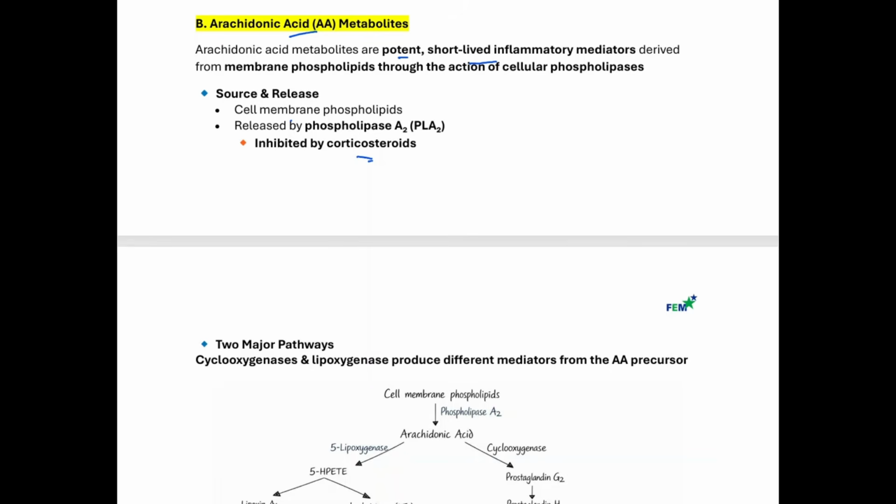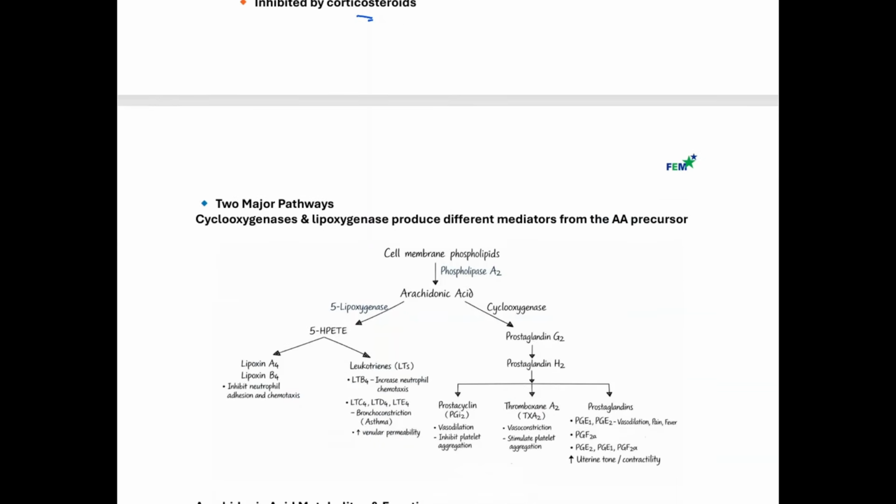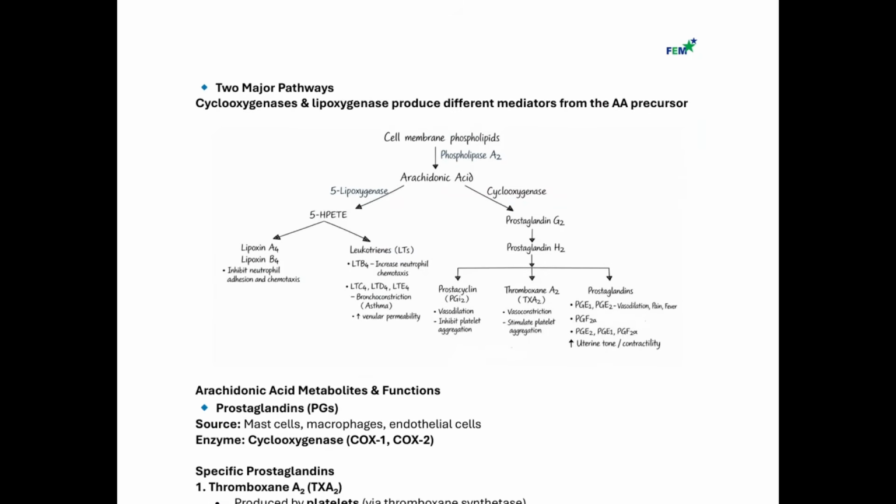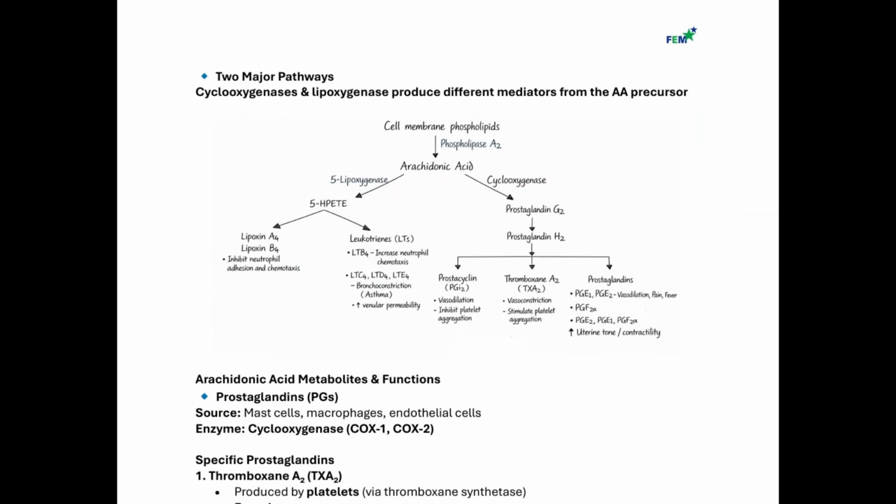One of the medications we use for allergic reaction, particularly the histamine mediated, is what? Corticosteroid, because corticosteroid inhibits phospholipase A2, and that decreases the production from this arachidonic pathway, and also decreases the release of chemical mediators from the mast cells and those inflammatory cells. When we look at the arachidonic pathway, there are two major pathways: the cyclooxygenase pathway and the lipoxygenase pathway.